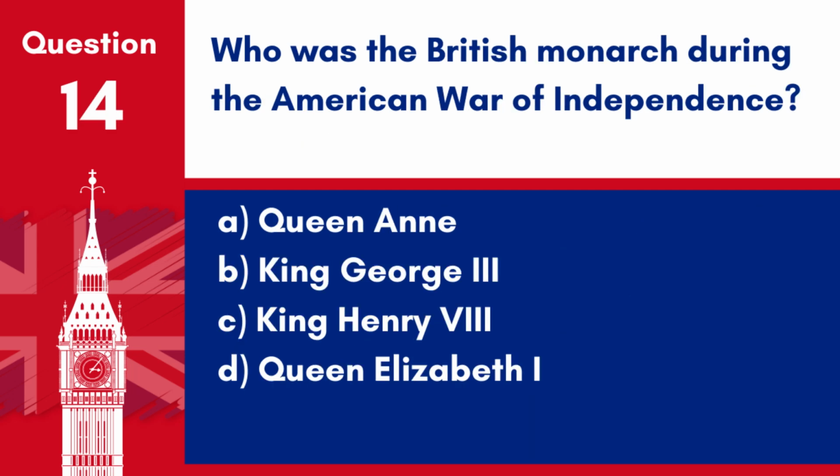Question 14. Who was the British monarch during the American War of Independence? A. Queen Anne. B. King George III. C. King Henry VIII. D. Queen Elizabeth I. Answer: B. King George III. He was the monarch during the American War of Independence.